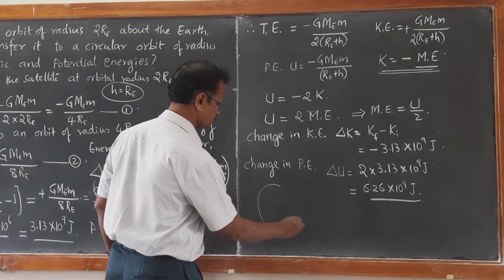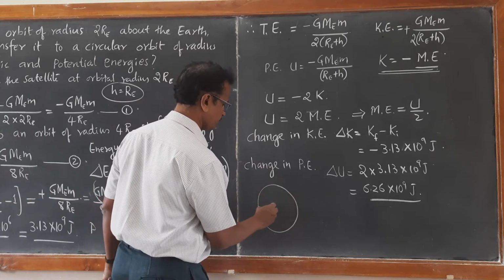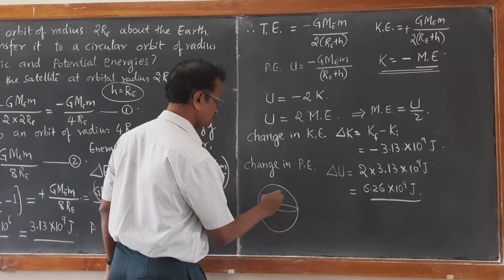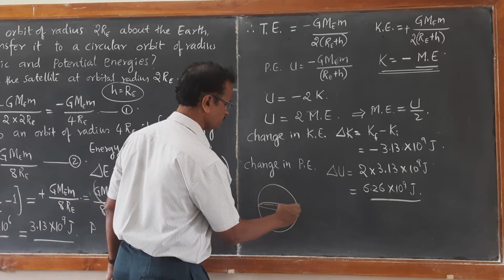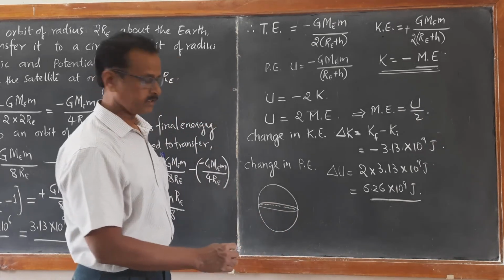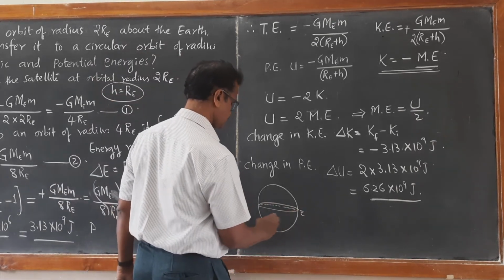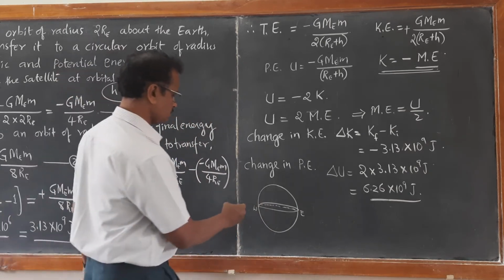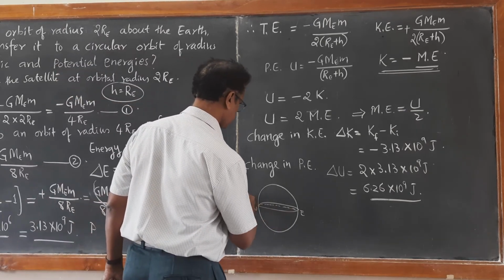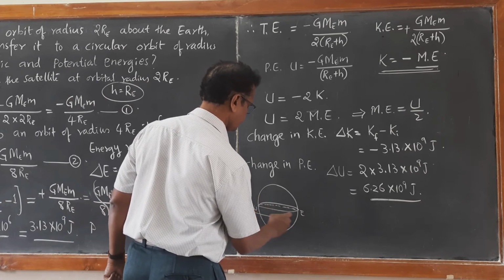Suppose this is the earth and this is the equatorial plane. The plane which includes the equator is called the equatorial plane, that is, it covers the east-west diameter. So this satellite revolves around this equatorial plane.